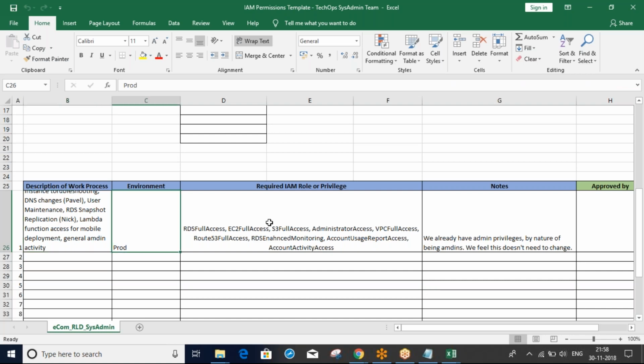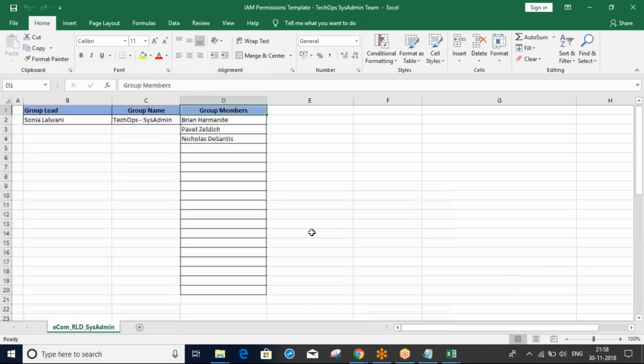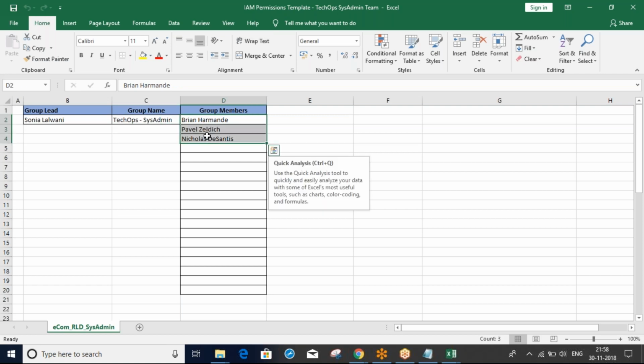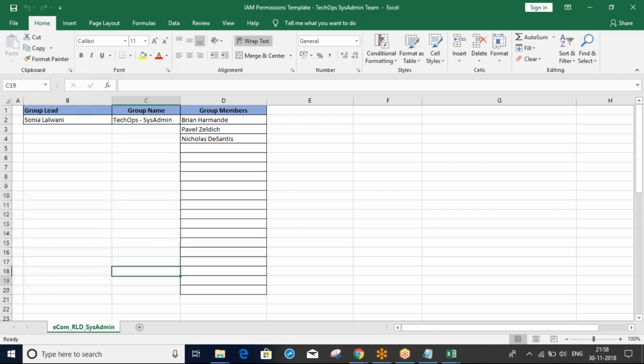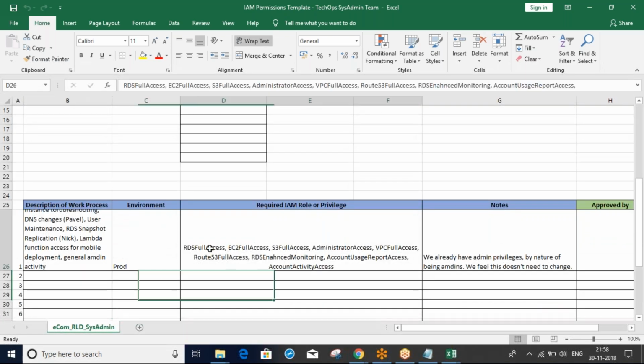And the product. So for these guys, we should create a group, like a system admin group. These are the IAM users, and we should add these users to this group. This group needs these permissions: RDS full, EC2, S3 full administration, VPC full, Route 53, something.